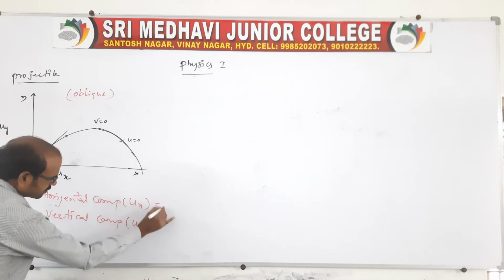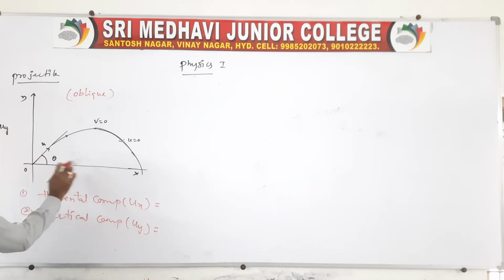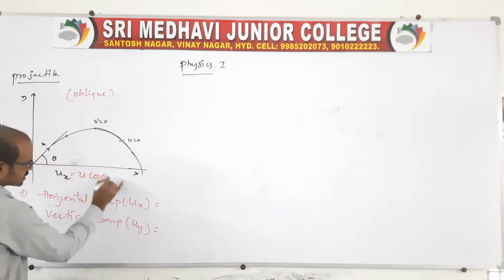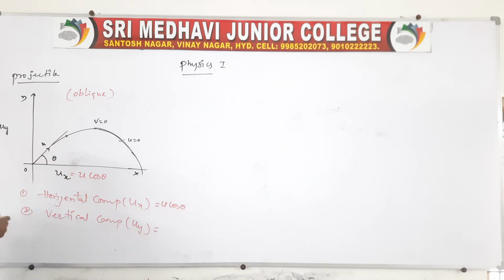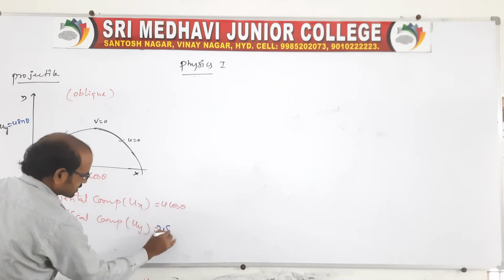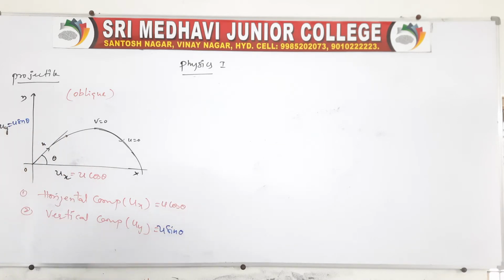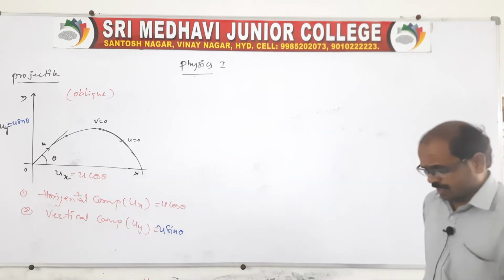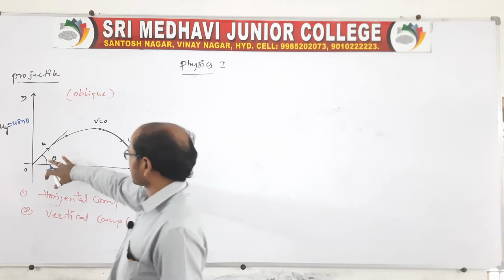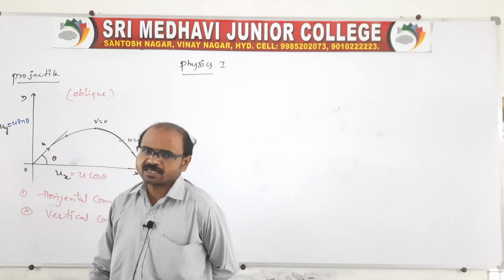Already we know resolutions. Along the horizontal direction, because it is at an angle with the horizontal, it is represented as u cos theta, and along the vertical direction it is represented as u sin theta. So u sin theta is moving opposite to gravity till this point. Again it is falling under gravity. We can see it looks like a parabolic path, but we have to show it in a mathematical way.